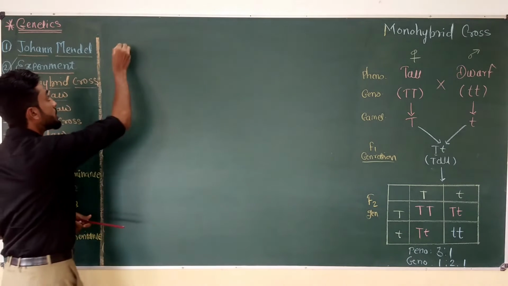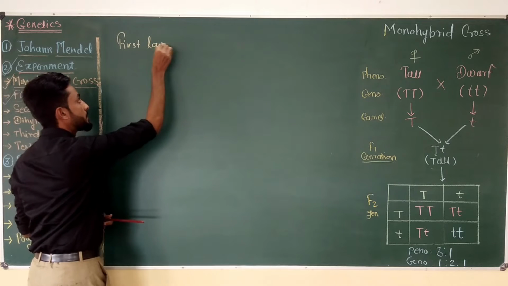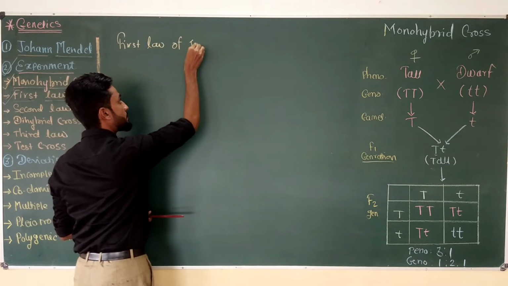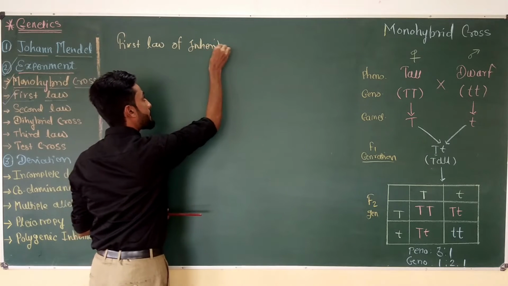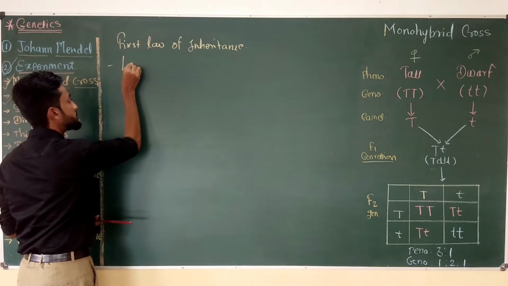So, the first law of inheritance is also called the law of dominance.